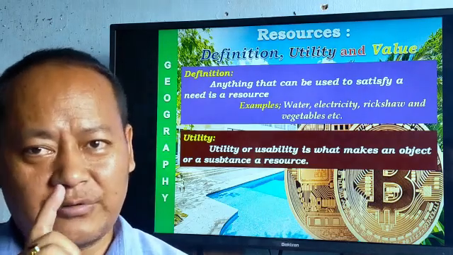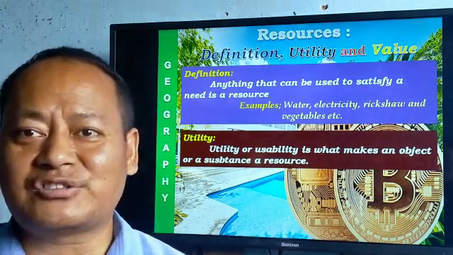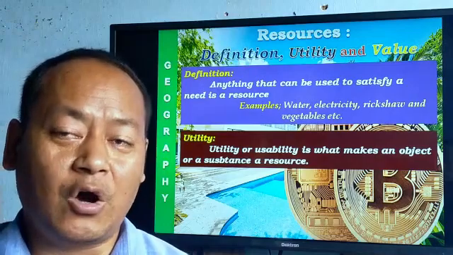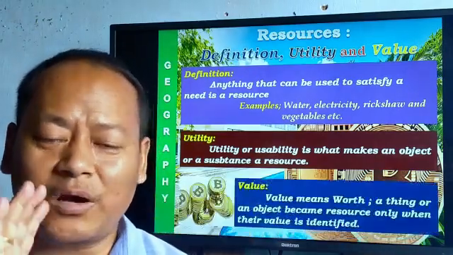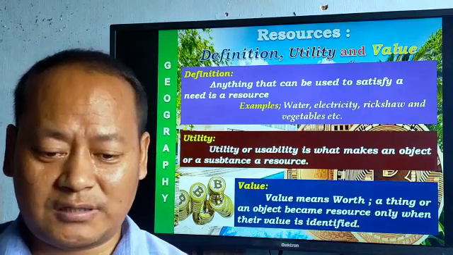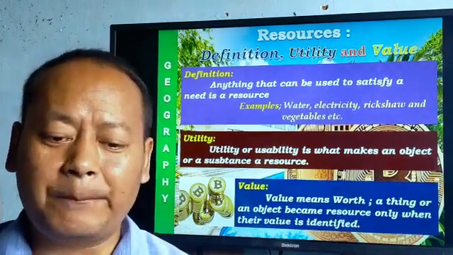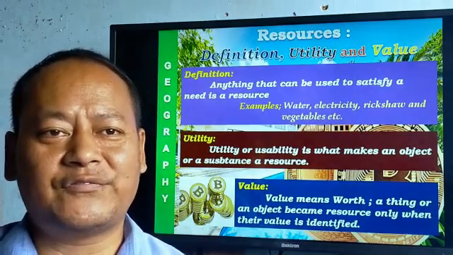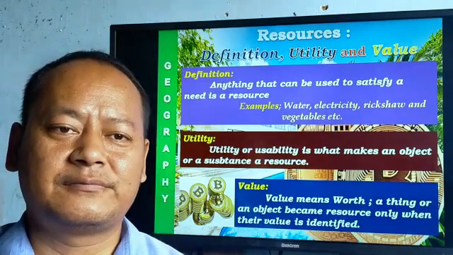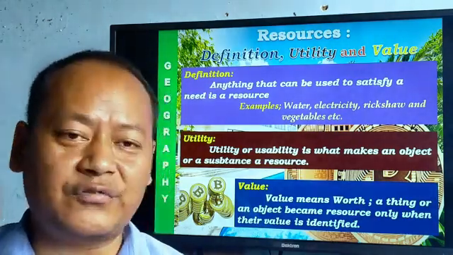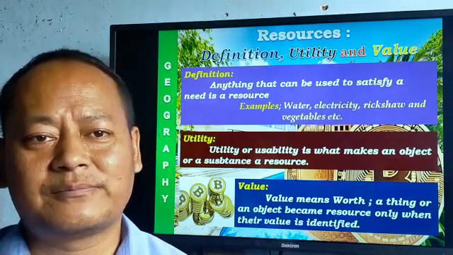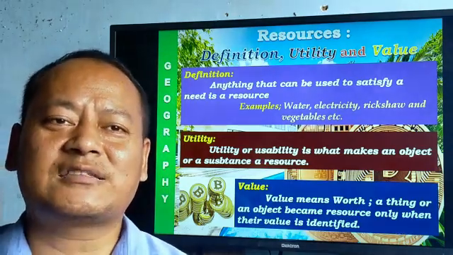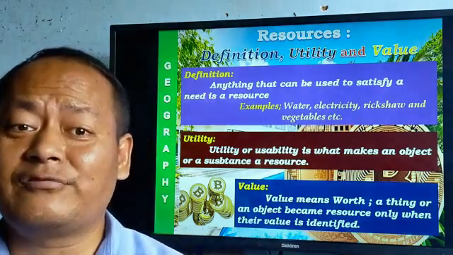My dear student, we have to understand a resource by understanding its value. Some resources might have very high value, some might have low. Firstly, let us see what a value is. Value means worth. A thing or an object becomes a resource only when its value is identified. The value of a diamond might be very high, of course. The value of a stick or a stone might be lower than that. But each and every substance or object has its value, and that value makes it a resource.